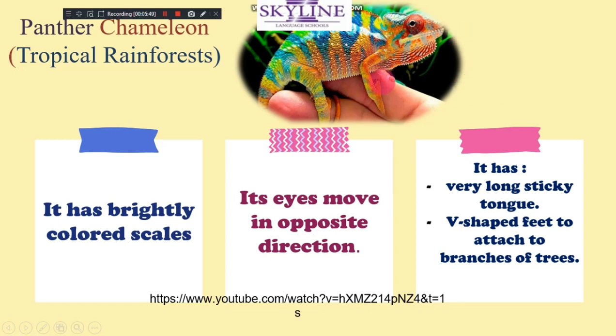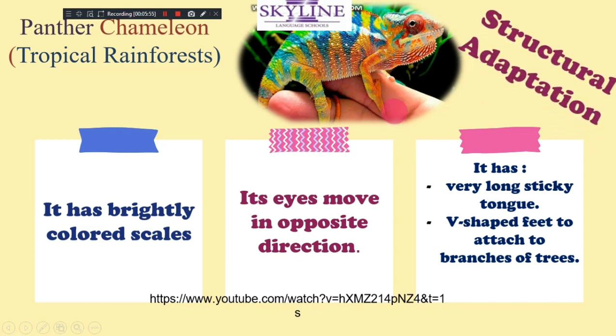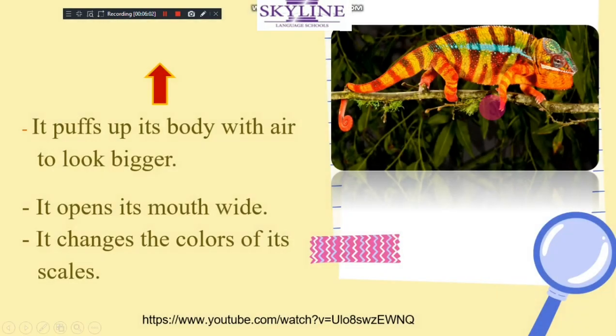When I ask you, it has V-shaped feet, look, their feet are V-shaped. Why? To be able to climb, so it's structural adaptation. Okay, when I ask you, this chameleon can puff up its body with air when it feels danger from predators.